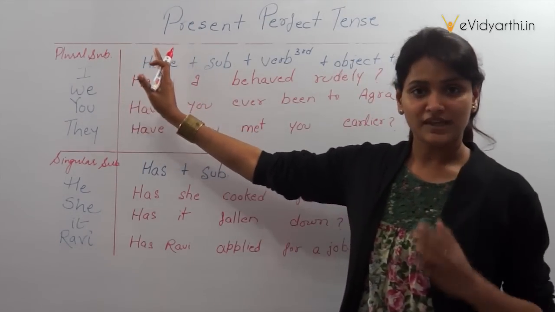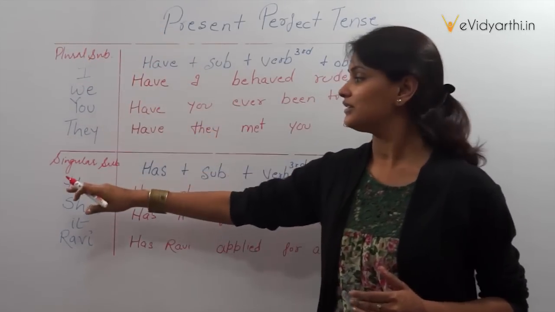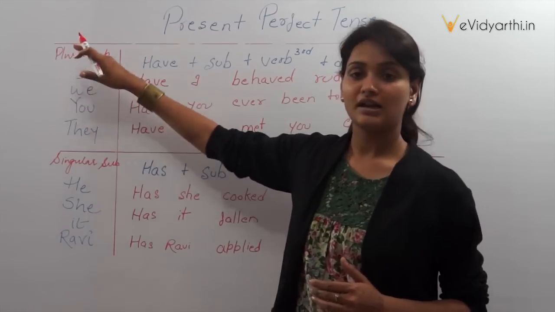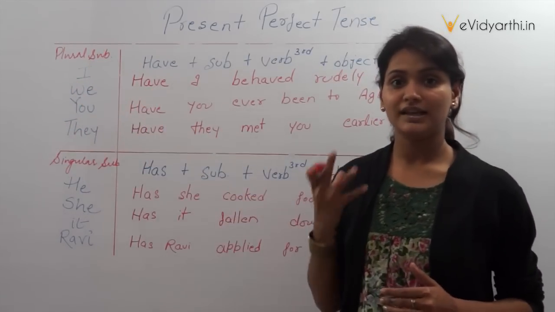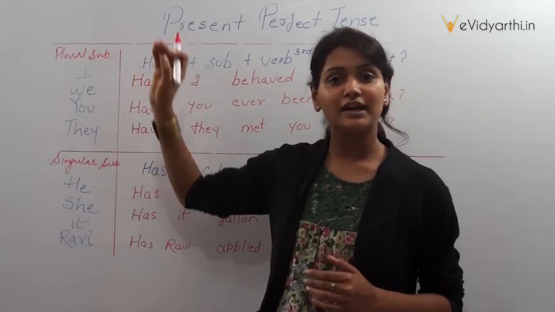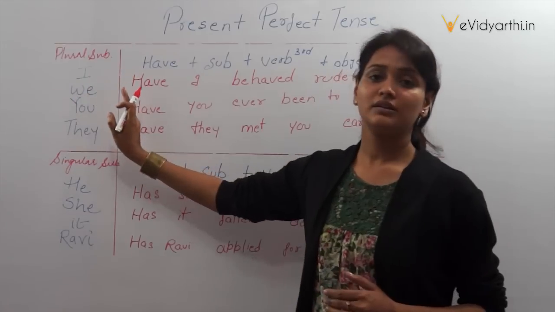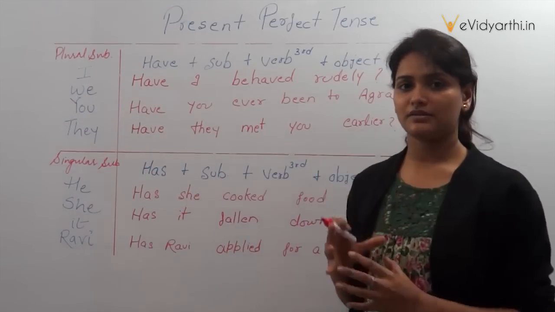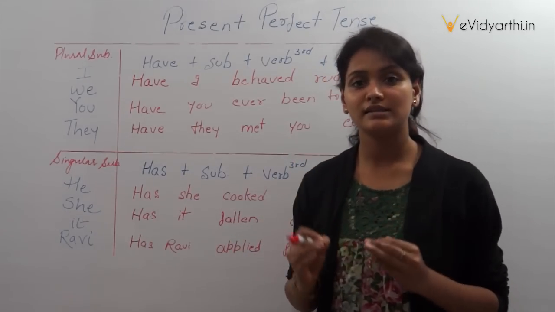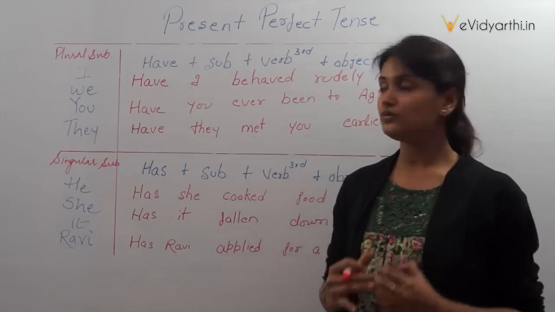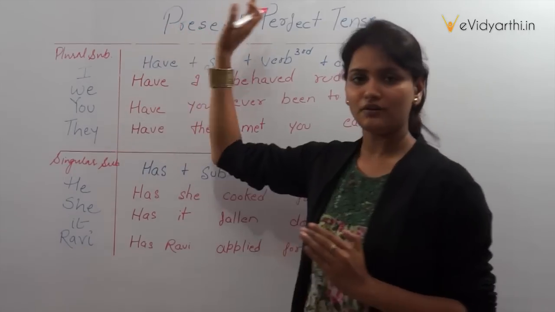Now, the subject portion of a sentence is divided into two parts, plural subject and singular subject. Plural subjects include I, we, you and they. I and you are exceptional words because they also carry the same helping or auxiliary verb which is used with we, they or any other plural subject. So in the present perfect tense, when we create a sentence denoting a question, we use have, or we put have at the head of the sentence.